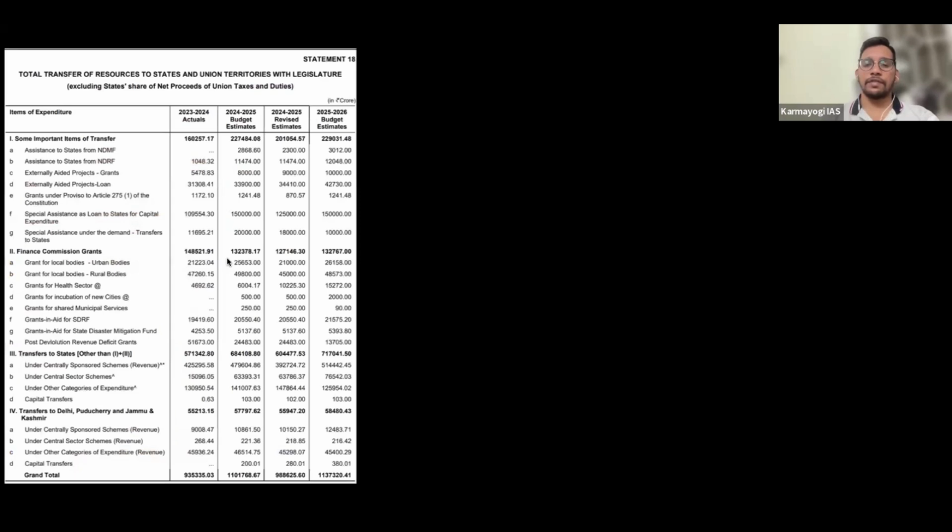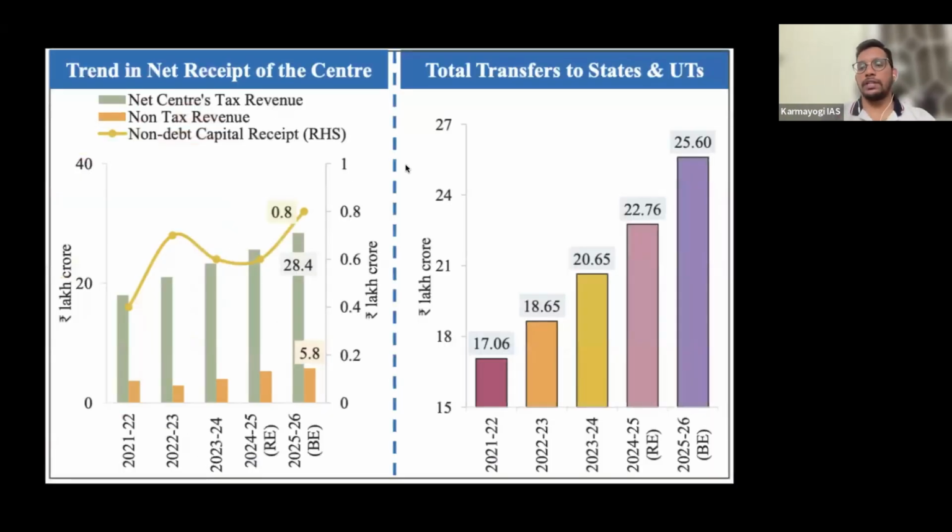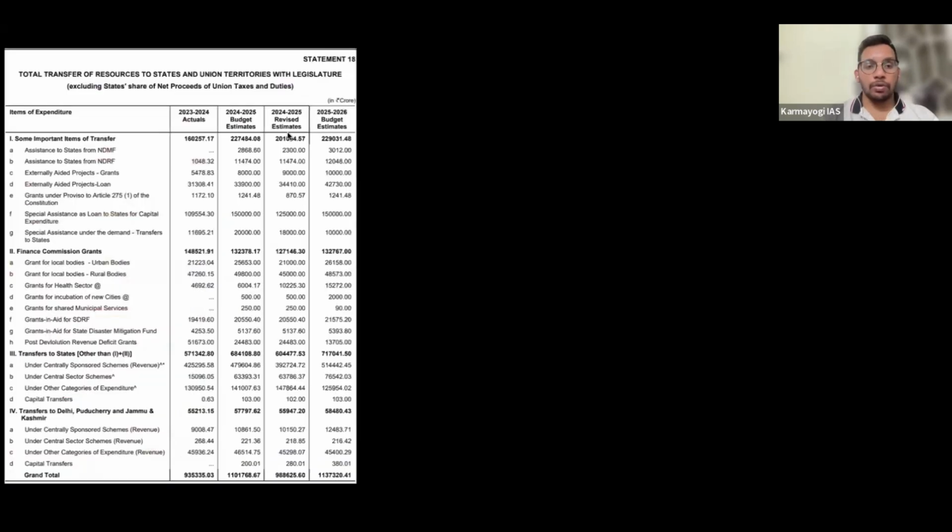Then total transfers, as I was telling you, how much money the central government is transferring to the states. This is the amount, 25.6 lakh crores, the central government is sharing with the states. Now if you see this chart, no need to remember everything, just giving you an idea. Under Finance Commission grants, the central government is going to transfer 1.32 lakh crores, as recommended by the Finance Commission.